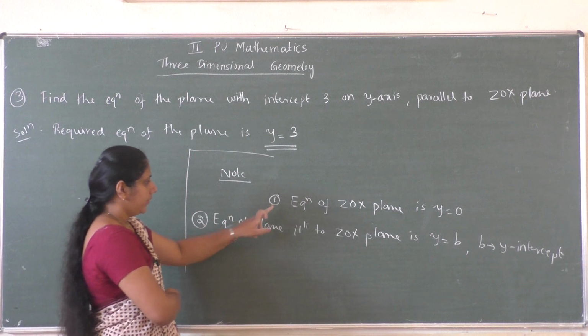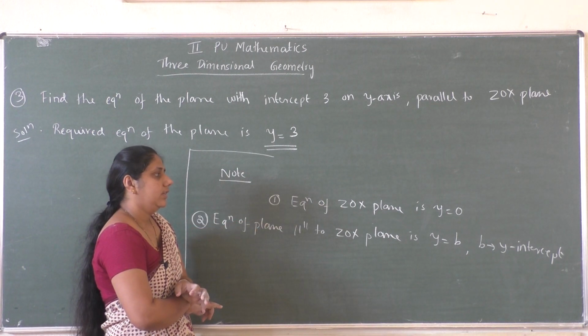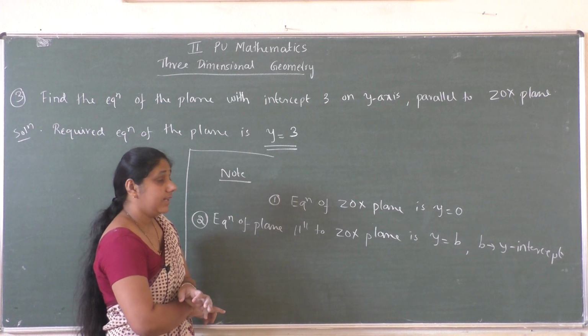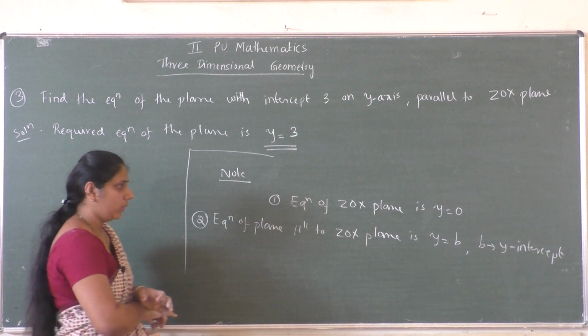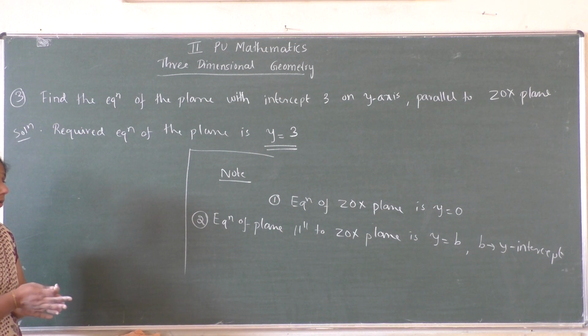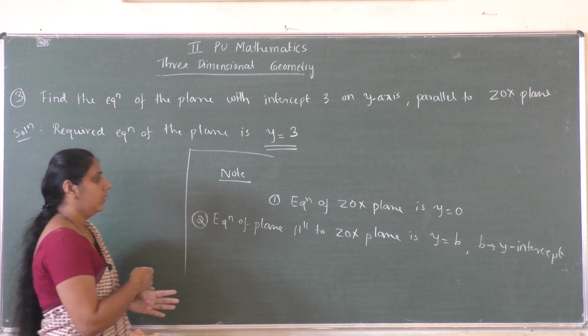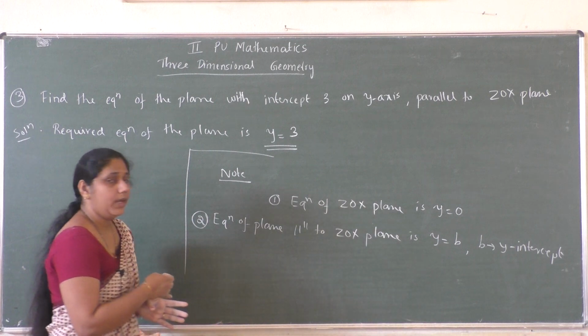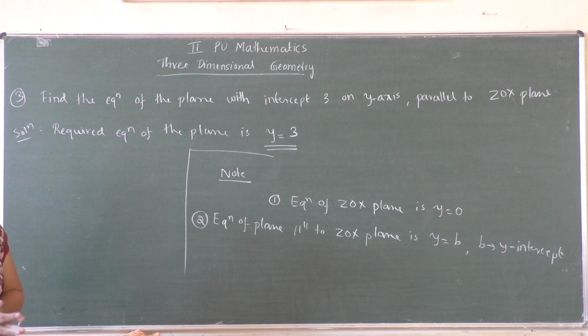Here also, what is the equation of the XOY plane? That is z equal to 0. Similarly, the YOZ plane will be x equal to 0. Similarly, the equation of a plane parallel to the XOY plane will be z equal to c. Similarly, the equation of a plane parallel to the YOZ plane will be x equal to a, where a, b, c are the x, y and z intercepts respectively.